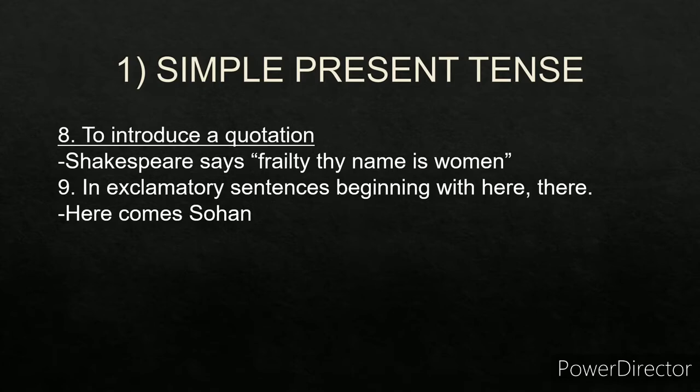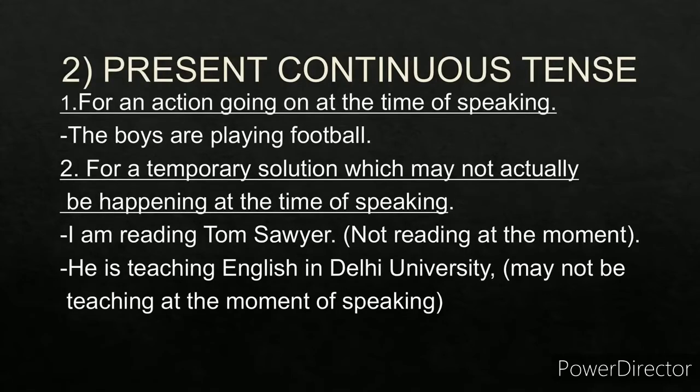Eighth one, to introduce a quotation. For example, Shakespeare says, frailty thy name is woman. This is a quotation. So this becomes an example of simple present tense. You can also use simple present tense in exclamatory sentences beginning with here or there. For example, here comes Sohan or there goes Rekha. So these are examples of simple present tense.